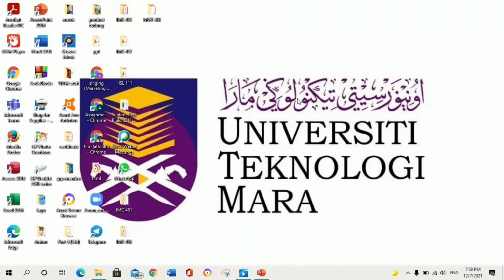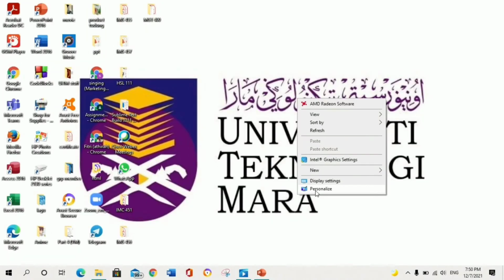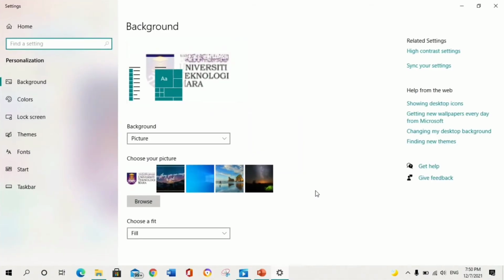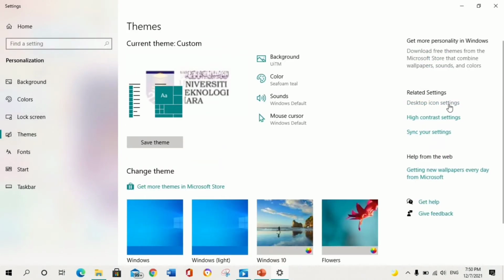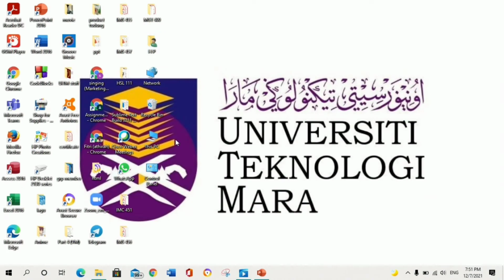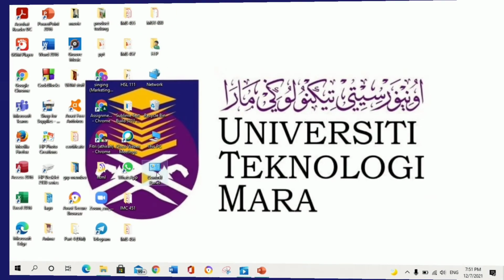Next, I will show the recycle bin, my computer, network, documents and control panel icons on the desktop. First of all, click the right button and click Personalize, then click Themes and click the Desktop icon settings on your right. Lastly, click all desktop icons and Apply. The desktop icons will appear on your desktop.